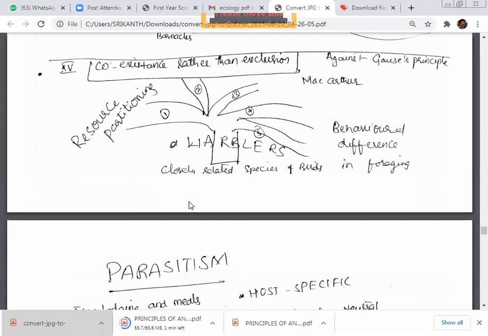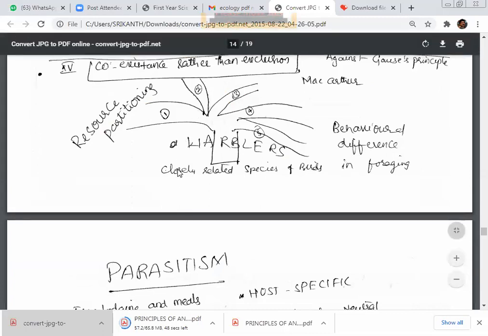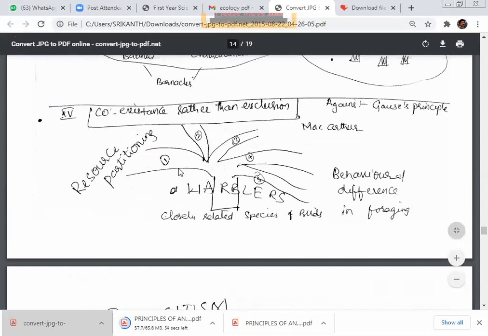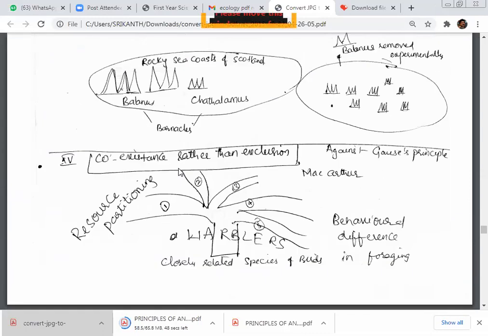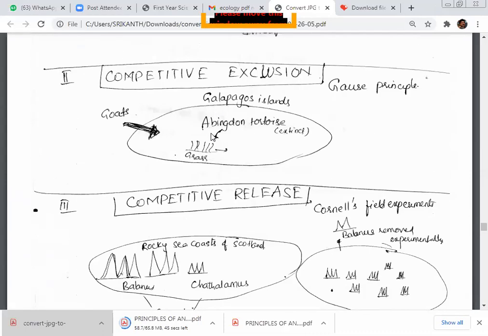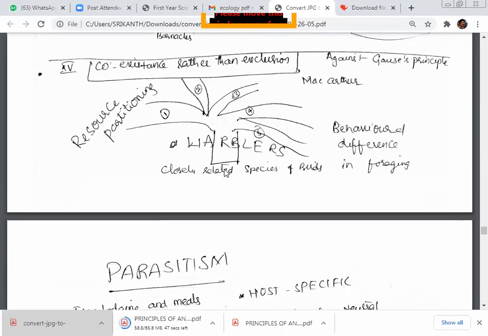Next, coexistence rather than exclusion. The next one is coexistence rather than exclusion. Okay. So in this case, we can say resource partitioning. They're not competing like Gause said. What he said is they compete and one will be removed. But here they are not competing. The warblers, which were explained by MacArthur, are not competing actually.